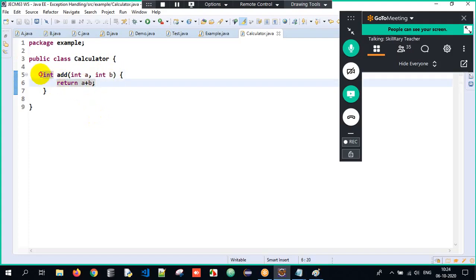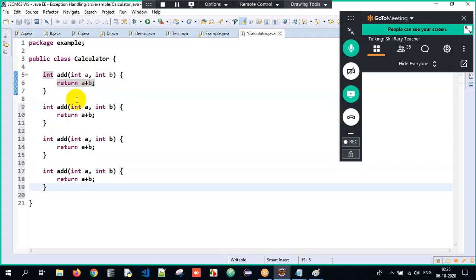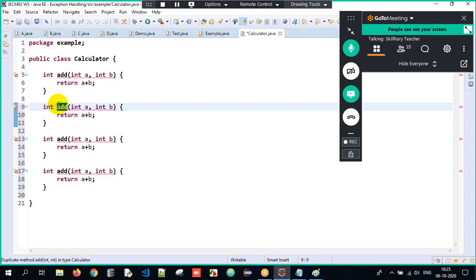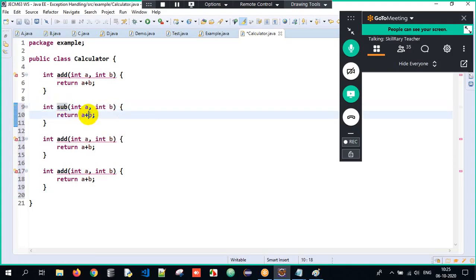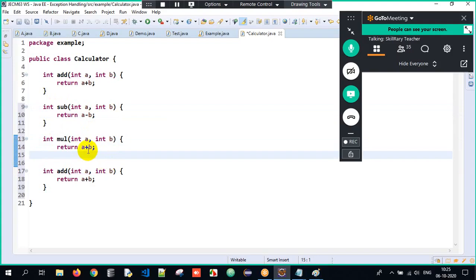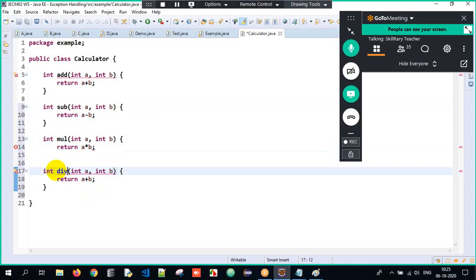It is returning the sum of two numbers. Similarly, I have three more methods. The sub method will return the subtraction, the mul method will return the multiplication, and the div method will give the division part of it.